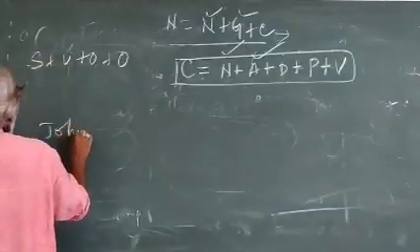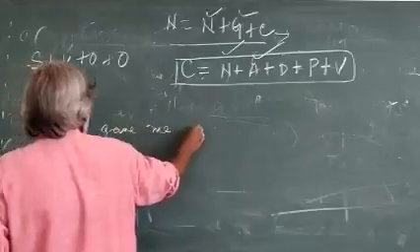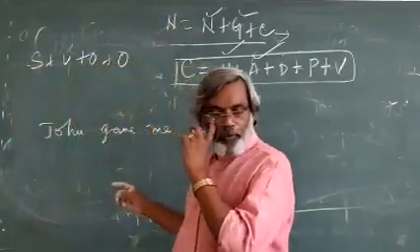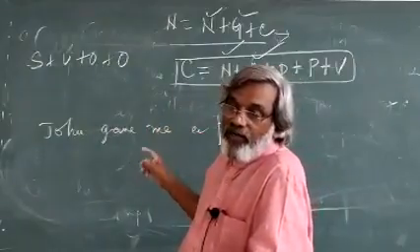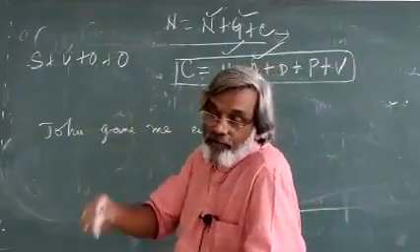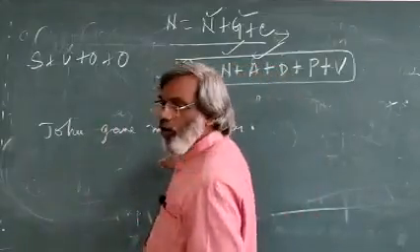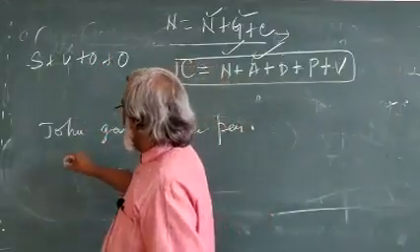John gave me a pen. Suprasentential grammarians say the same sentence can get different possible meanings. Here two objects are appearing. First I will explain how the dative case appears.